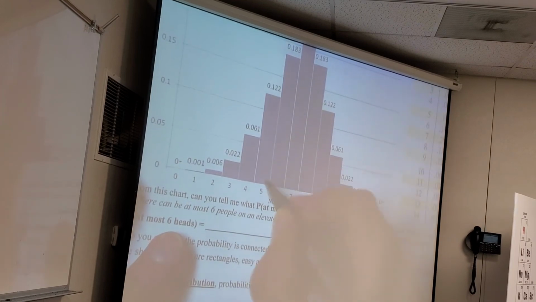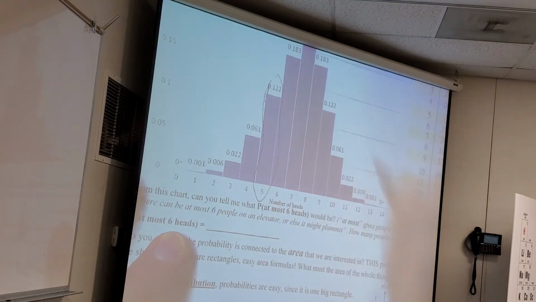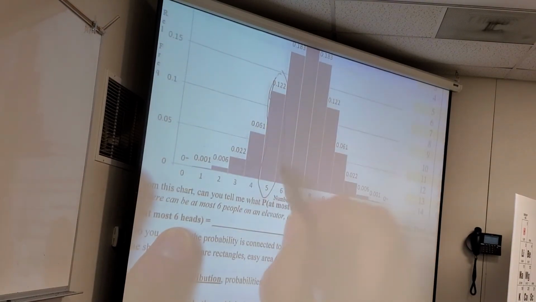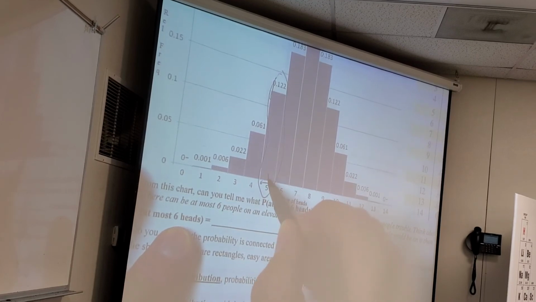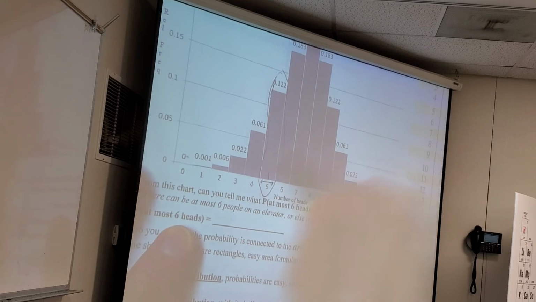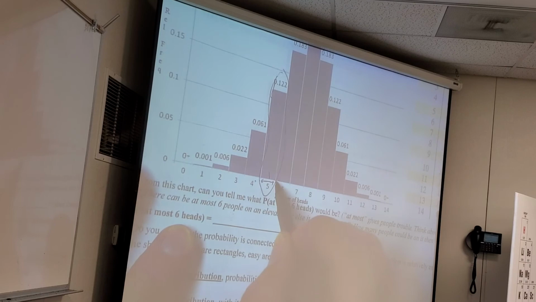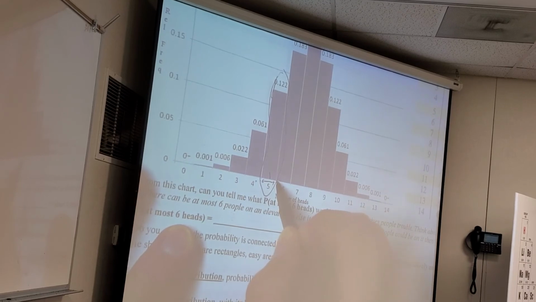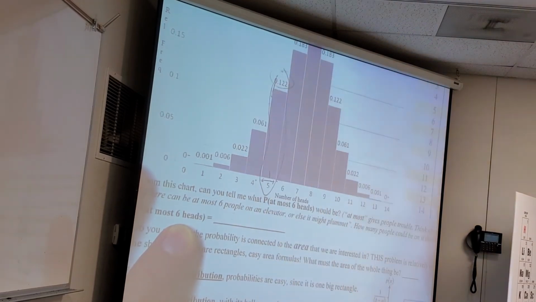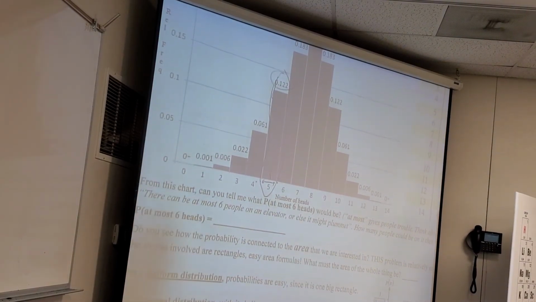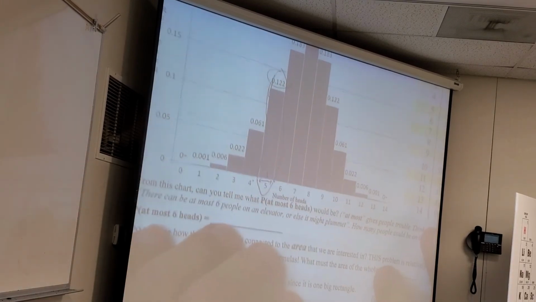So for any probability formula, what's the area of this rectangle? How wide is it? Come on, 1, right? Can you guys tell me exactly what it goes from and to? 4.5 up to 5.5. So it's 1 across, and how tall is it? 0.122. What's the area of that? 0.122. I like it. So again, here's the point I'm trying to make with all this.